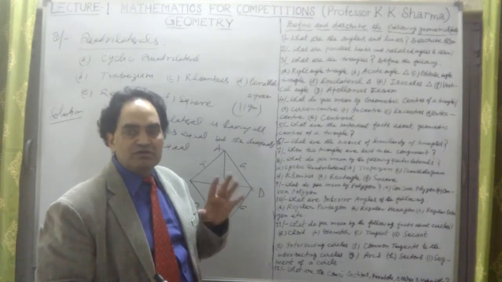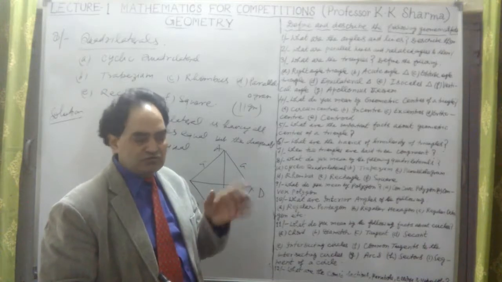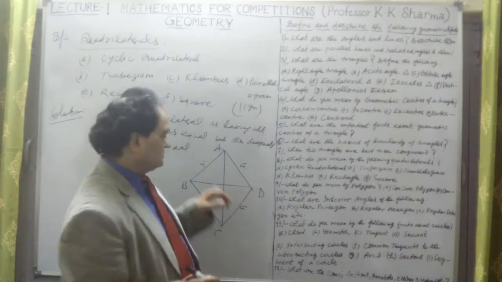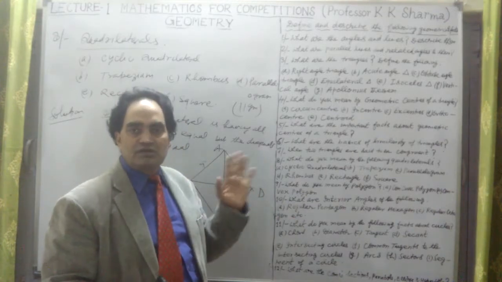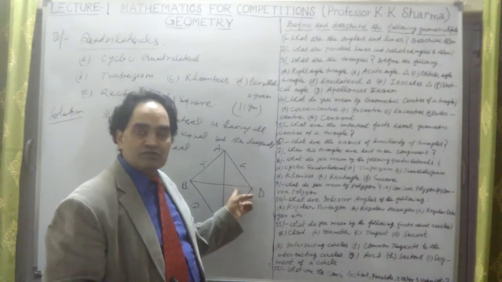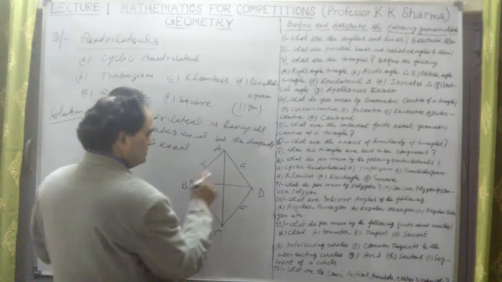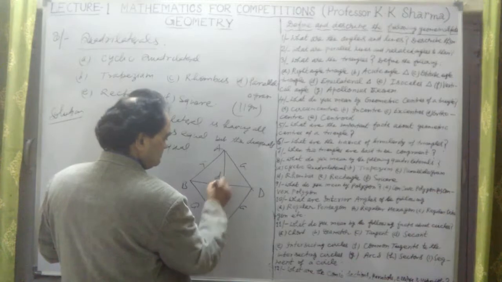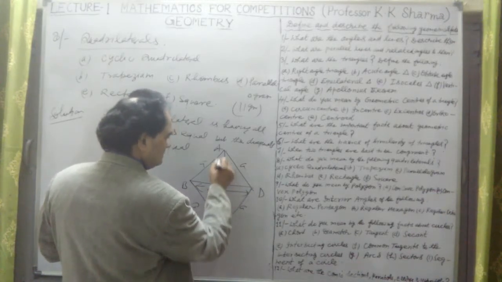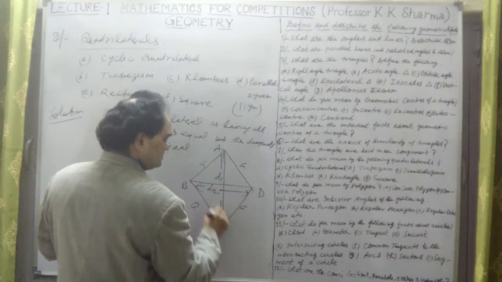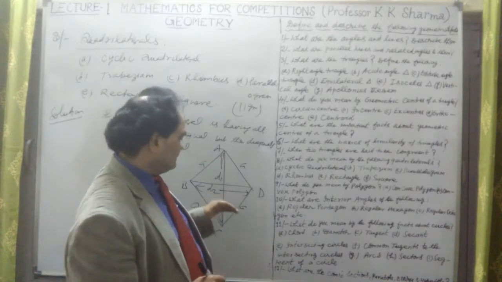The difference between a square and a rhombus is that in a rhombus we have all the four sides equal, and in a square also all the four sides are equal. The lengths of the sides are equal in a square as well as in a rhombus. But in a rhombus, the diagonals are not equal. Suppose this diagonal AC has length D1 and this has length D2. Different lengths are there, then it is a rhombus.